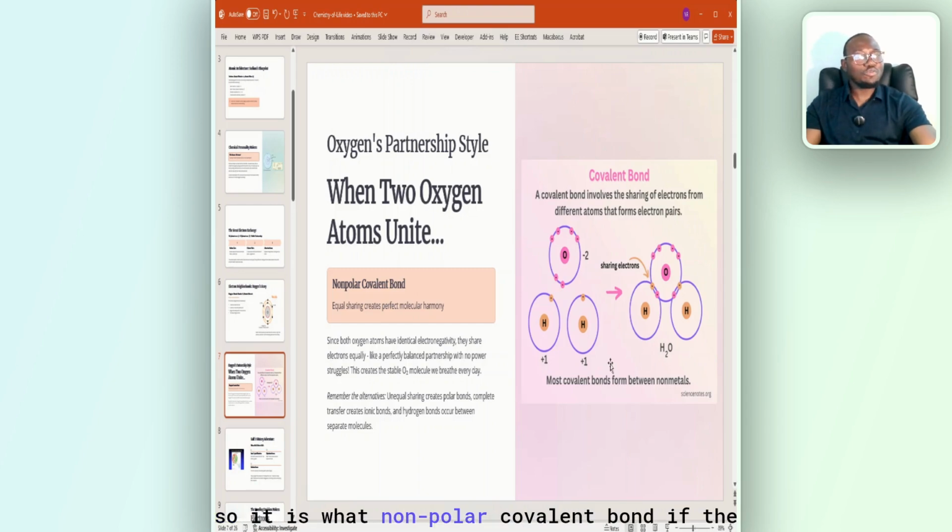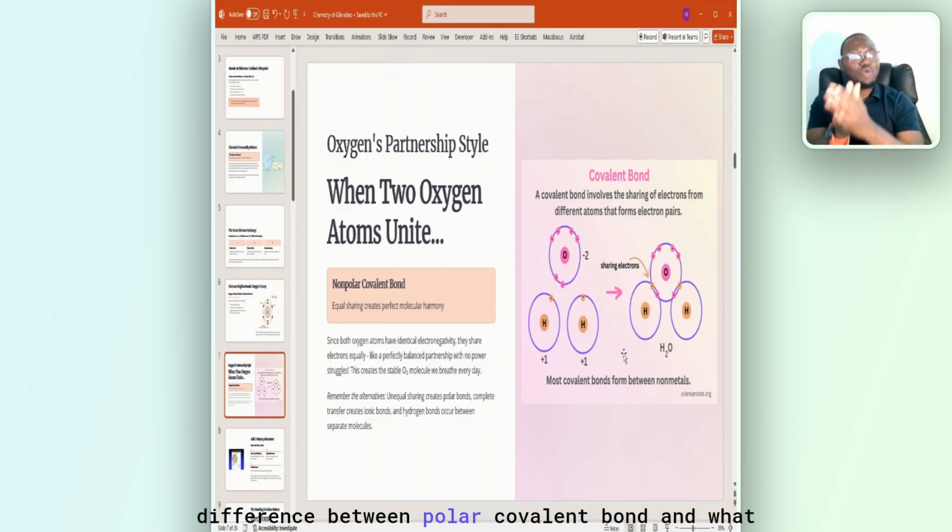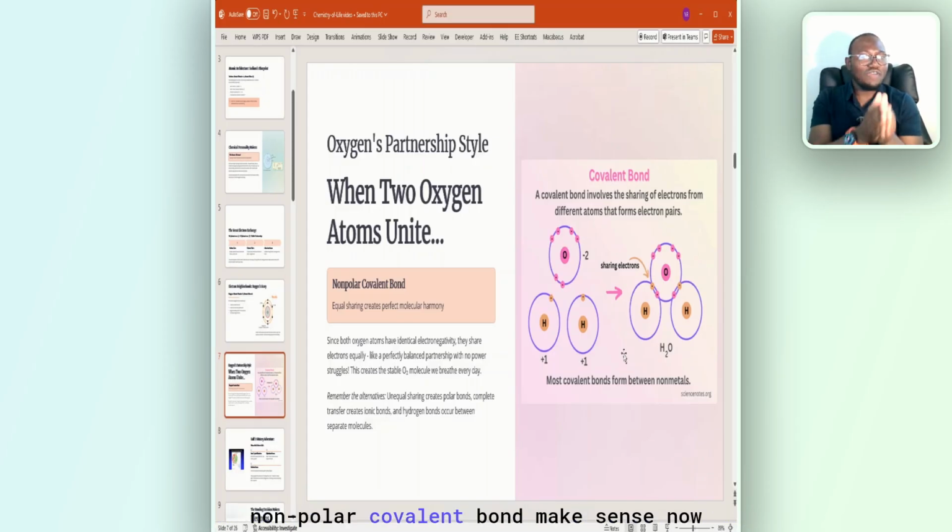So it is what? Non-polar covalent bond. If the sharing is not equal, it becomes what? Polar covalent bond. So I need you to understand the difference between polar covalent bond and what? Non-polar covalent bond. Make sense?